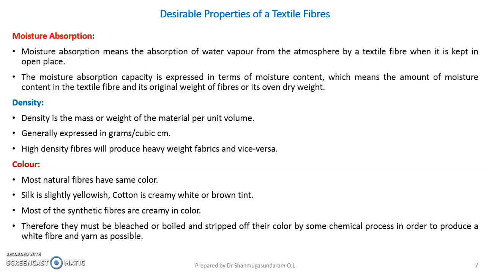Then the third one is color. Most natural fibers have their own color. Silk is slightly yellowish in color, whereas cotton is cream white or has a brown tint. Most of the synthetic fibers are creamy in color. Therefore these colors have to be removed before the dyeing process. The process of removal of natural color present in the fiber is called the bleaching process.